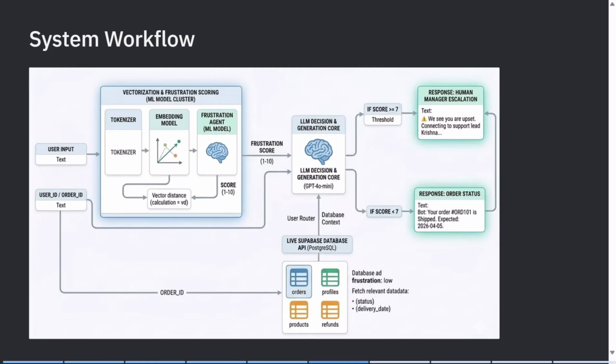In low frustration cases, the user gets a normal response like order status, but in high frustration cases, the system generates a more empathetic response and connects the user to a human agent. Overall, our system is not just answering queries, it is continuously analyzing user information, context, and urgency to take intelligent decisions in real time.